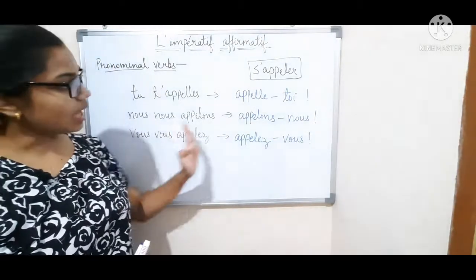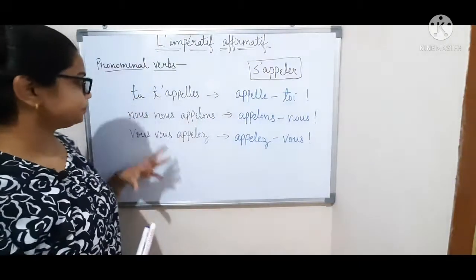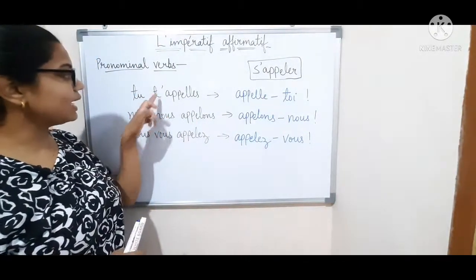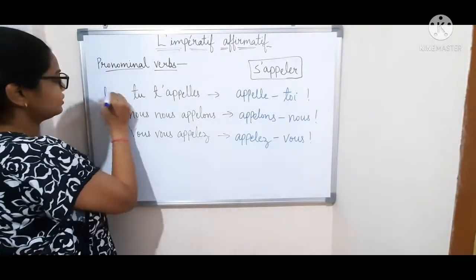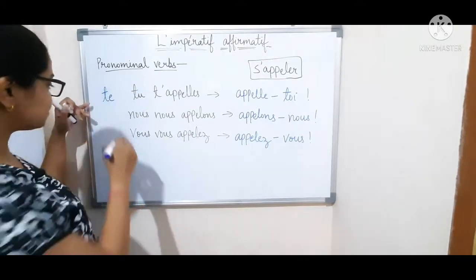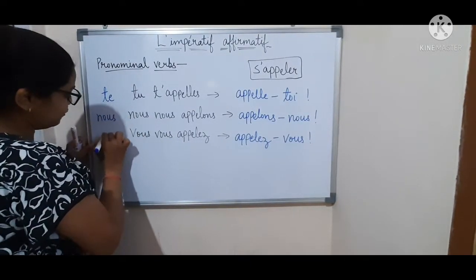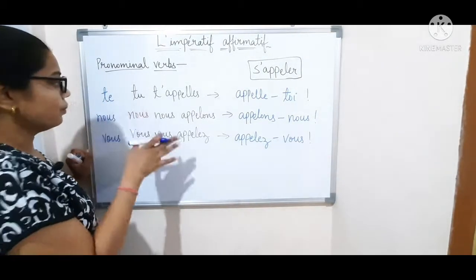Now we will see how we make it imperative. Here we use t apostrophe. Normally it would be te. These are the stress pronouns: toi, nous and vous.